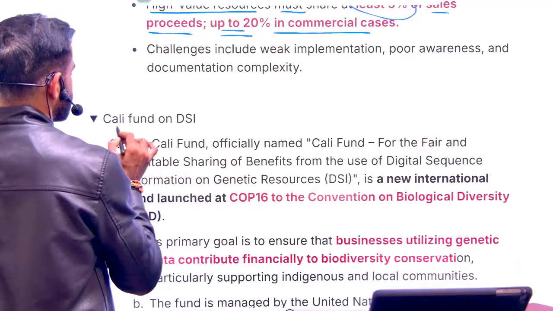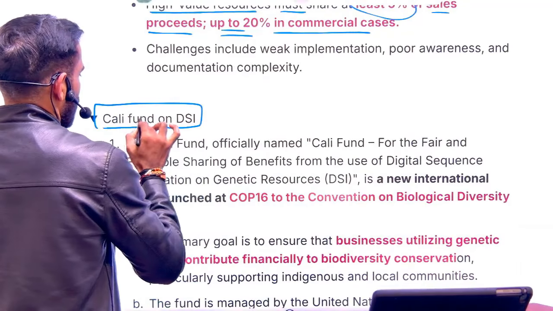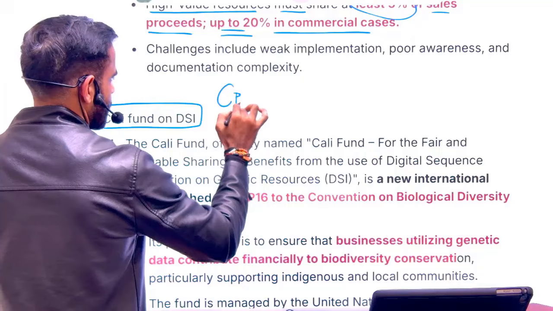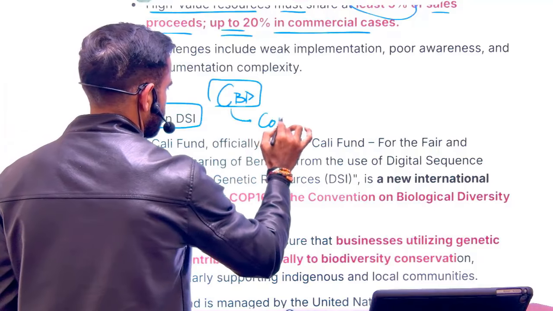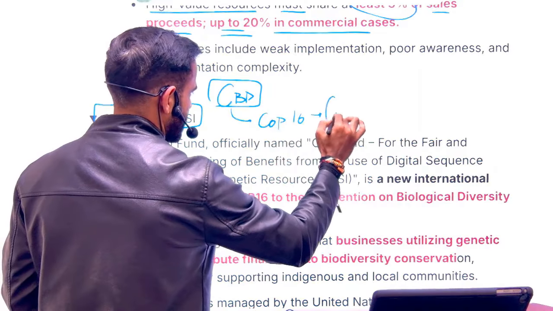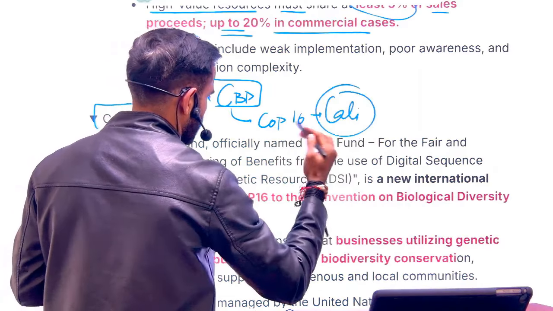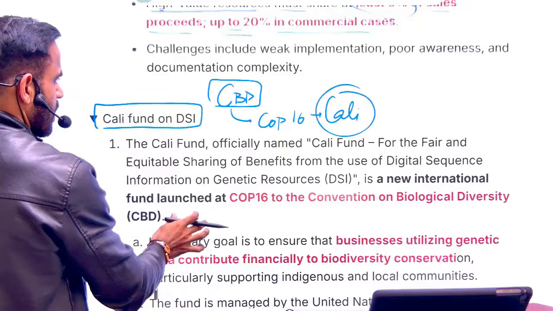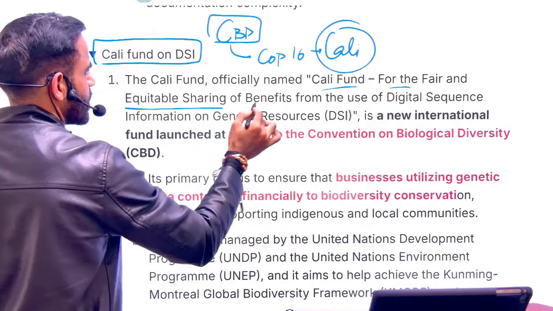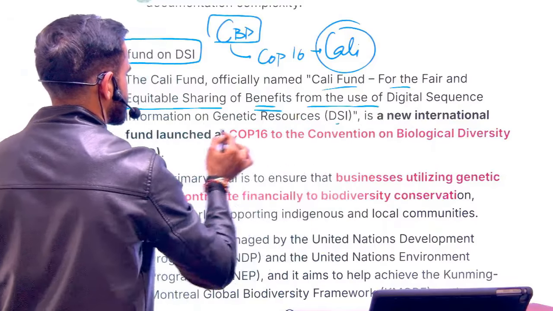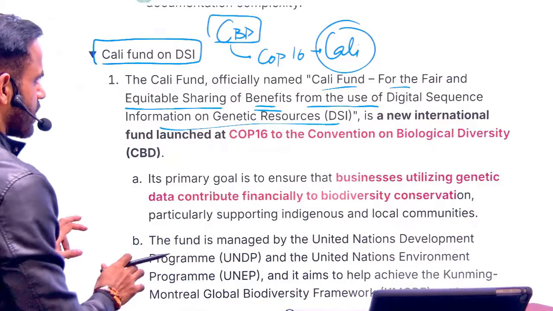In this context, there was the Cali Fund on DSI. Why Cali? Because the CBD, that is the Convention on Biological Diversity, COP16, was in Cali, and this one is in Colombia. So basically, this Cali Fund is for the fair and equitable sharing of the benefits from the use of DSI. What was DSI? We have already covered.